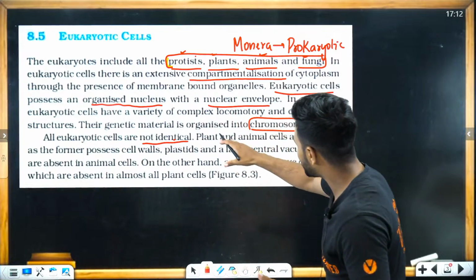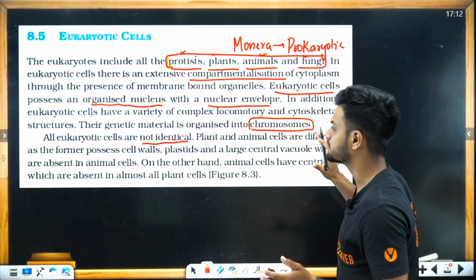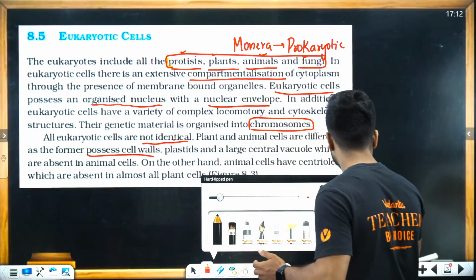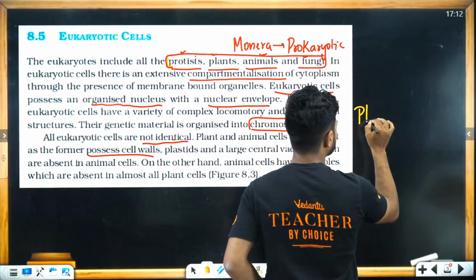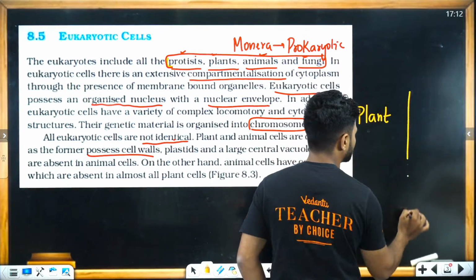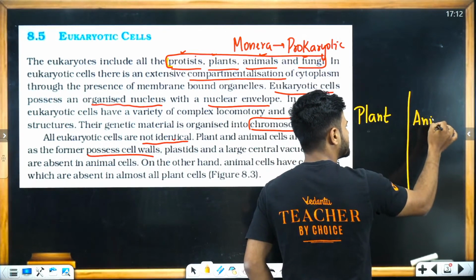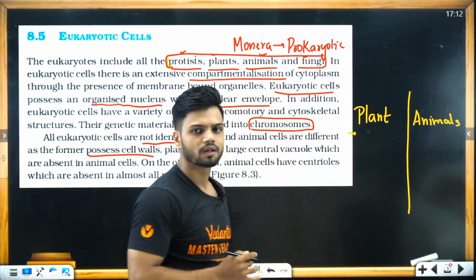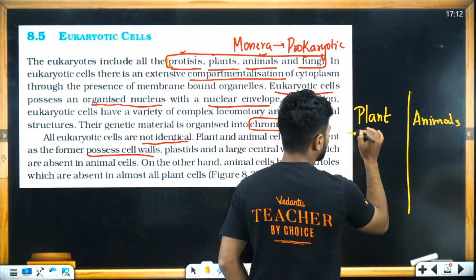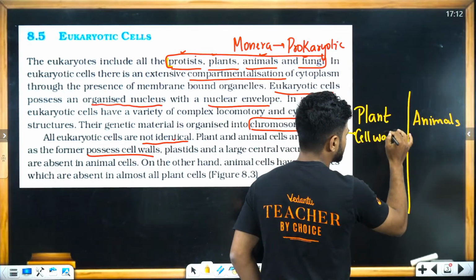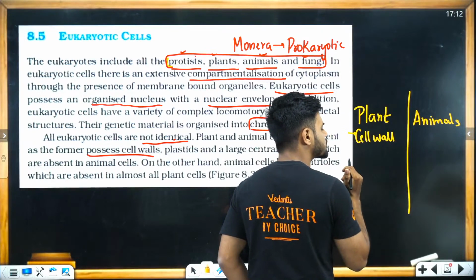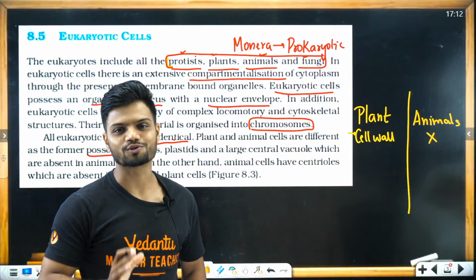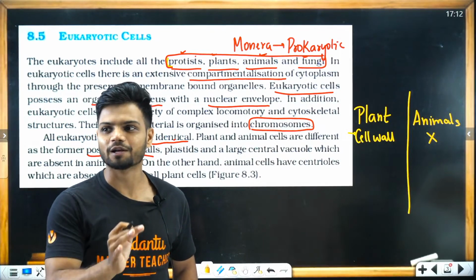Yes. Plant and animal cells are different as the former possess cell wall. So write down this. What is the difference between a plant cell as well as your animal cell? Students, tell me in the chat now. Do you think in the case of plant cell, do they have cell wall? Yes. The cell wall is present here. Do you think in the case of animals, do you find cell wall? No. Cell wall is completely absent in the case of animals.